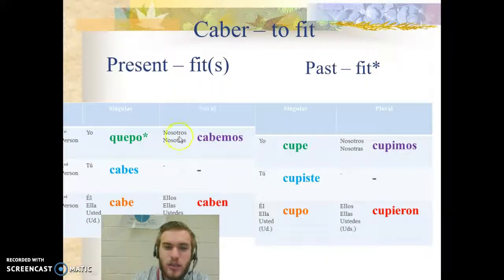In present tense, we never really worried about the verb caber too much. Didn't use it a whole lot. But it does have an irregular yo, which is super weird. Quepo, right? That would be I fit. But the rest are normal. Cabes, cabe, cabemos, caben. It doesn't fit. No cabe. It didn't fit. No cupo.